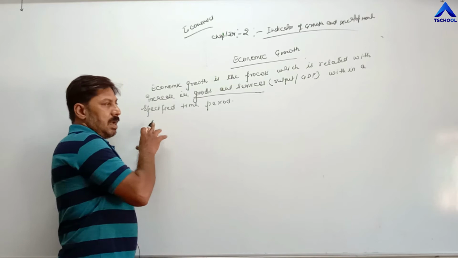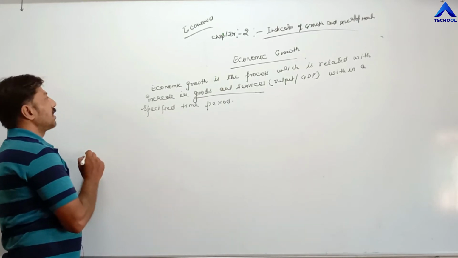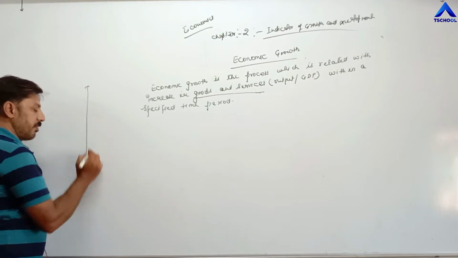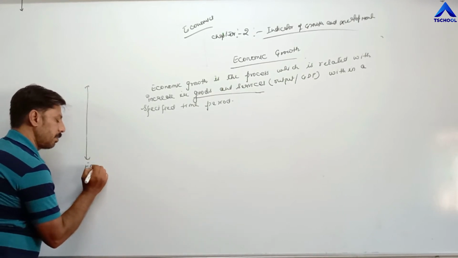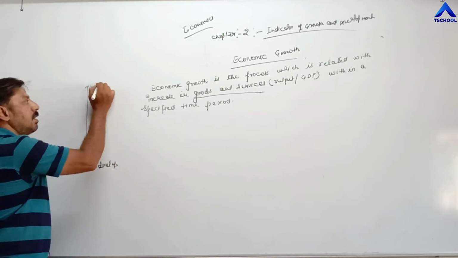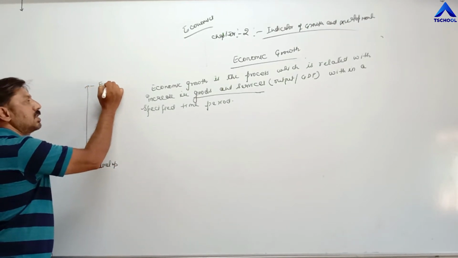Means once economic development, this line shows the economic development process. The economic development process begins at the initial point, and here we are assuming that it is over.